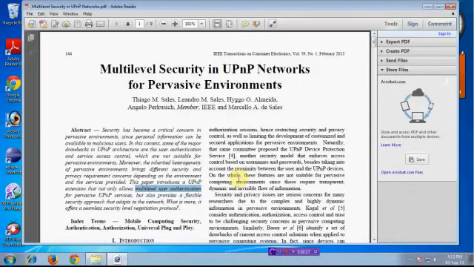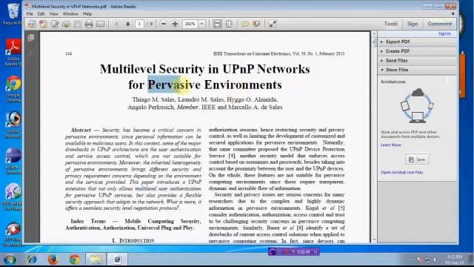Next we will see a brief explanation about this paper. The title is Multi-Level Security in UPnP Networks, that means Universal Plug and Play Network, for the pervasive environment.